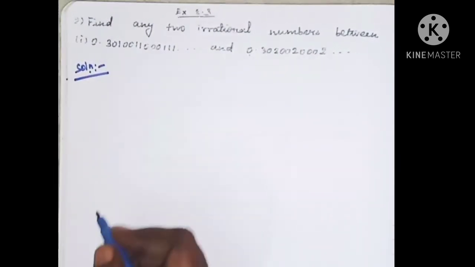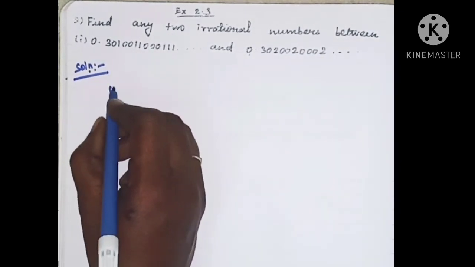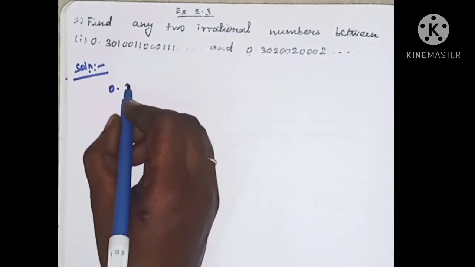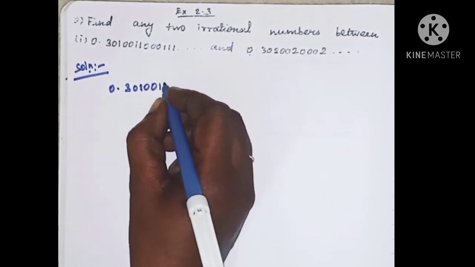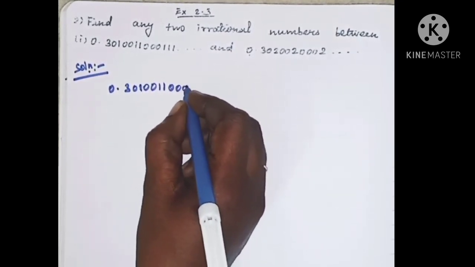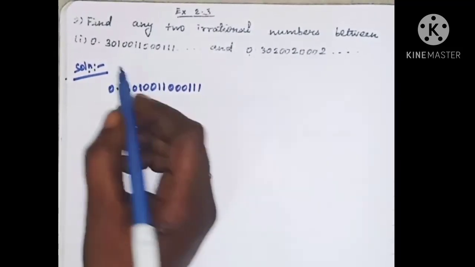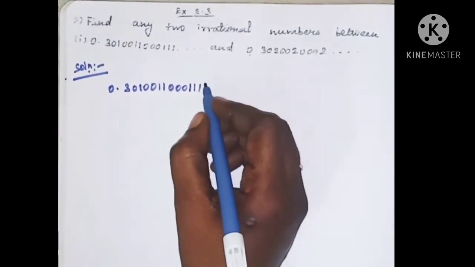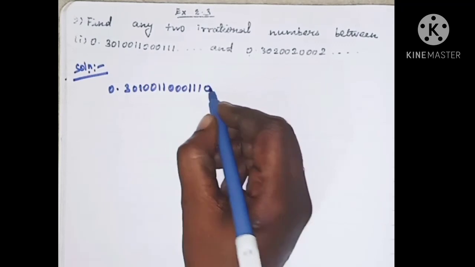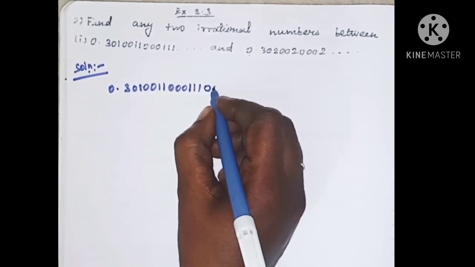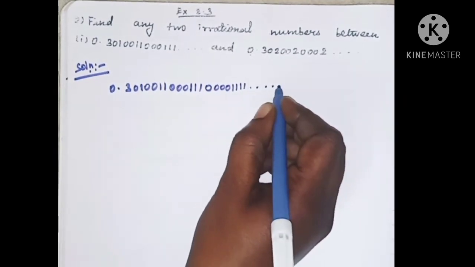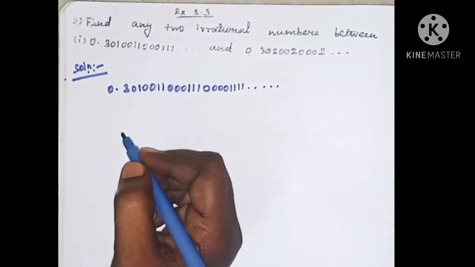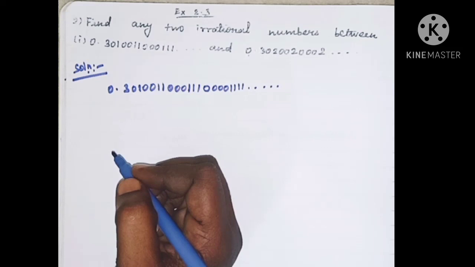This is a very simple sum. So you can write 0 point, write this number 30100110011 as it is, and then add extra 1, 0, 4 zeros, 4 ones, etc. Then obviously we get the next number.